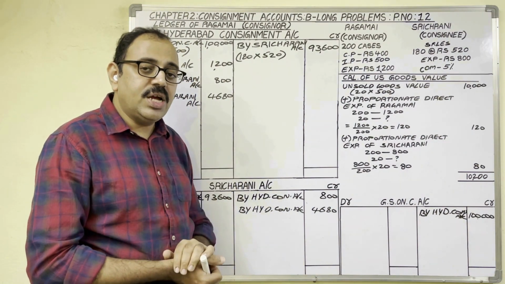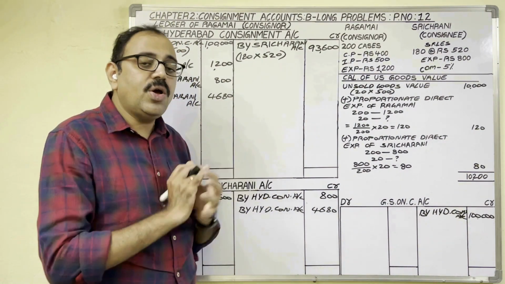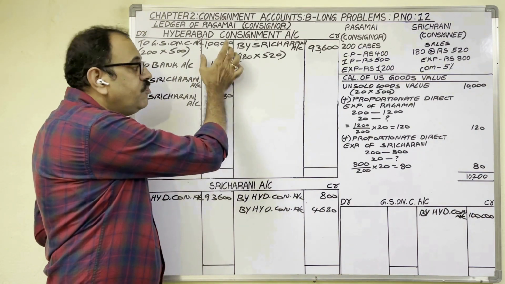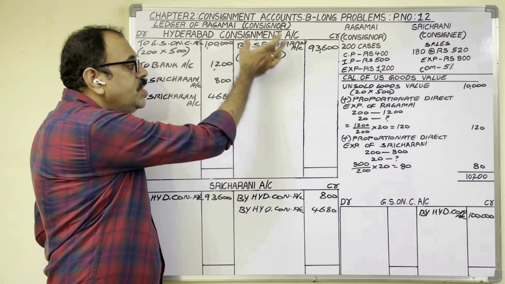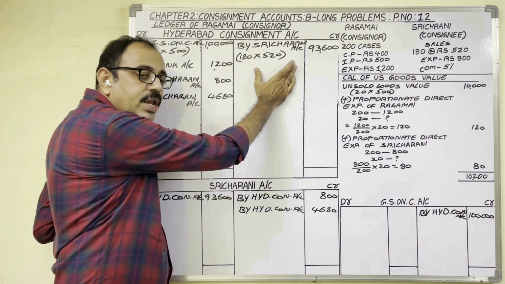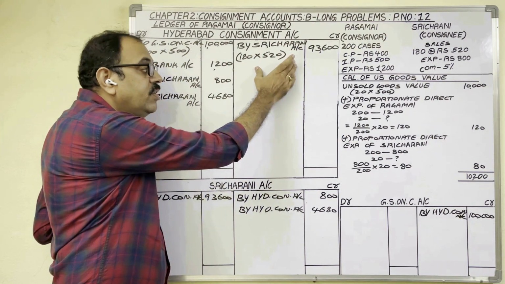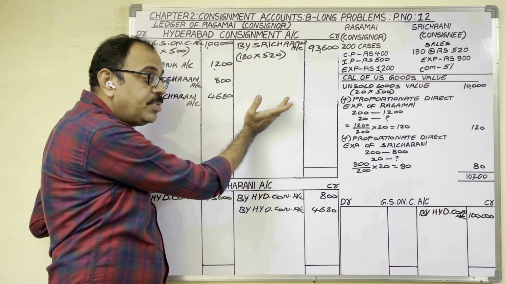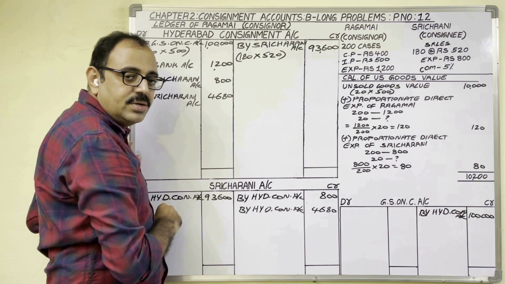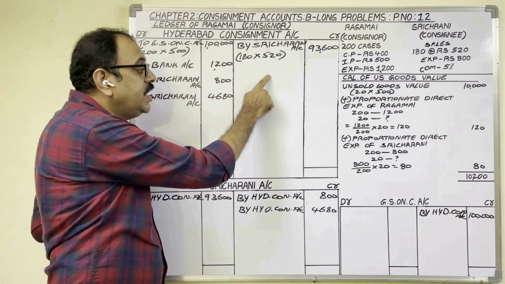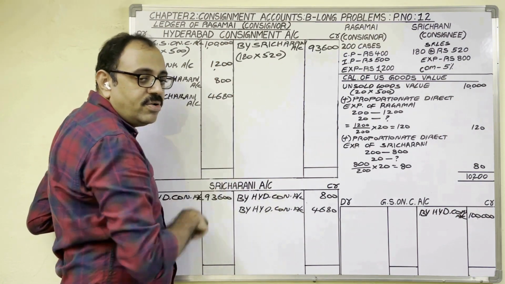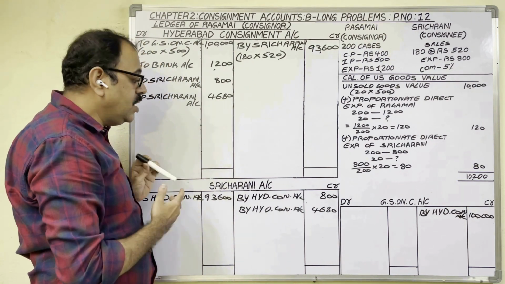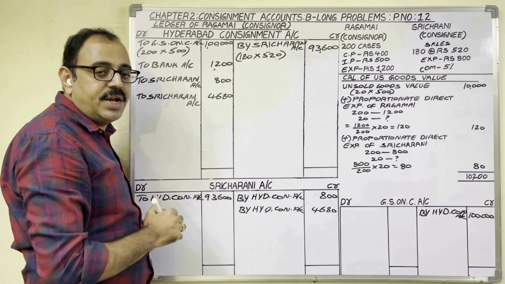So what is the entry for that? When goods are sent on consignment, we are writing that on the debit side. So from these goods, how much they are selling, we are writing on the credit side. Therefore, if any remaining goods are left over with the consignee, that information also we should write on the credit side only. So in the consignment account, on the credit side we should write unsold stock details. Means while writing the journal entry, the consignment account should be credited.